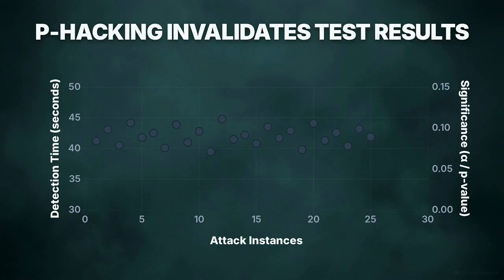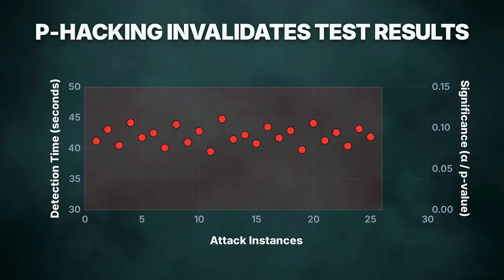The p-value is the probability that we'd see this exact data by pure chance. The standard threshold for action is 0.05. Because our result of 0.07 falls above that line, we failed to reject the baseline. When this happens, researchers are often tempted to move the goalposts. They retroactively relax the threshold to 0.10 just to force a statistically significant result. This is called p-hacking, and it completely compromises the test.